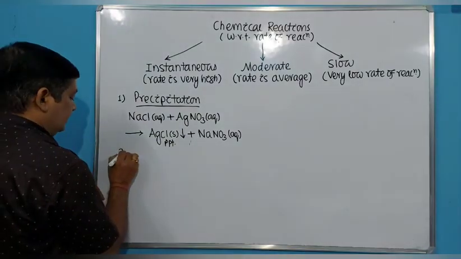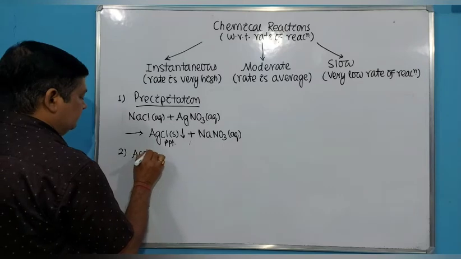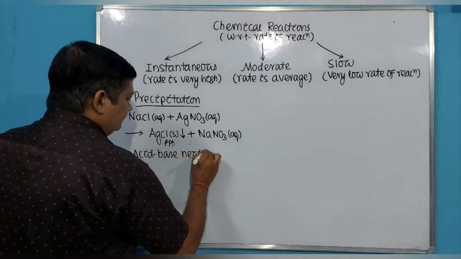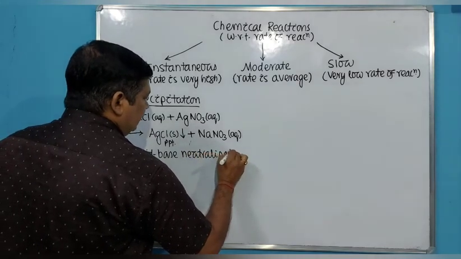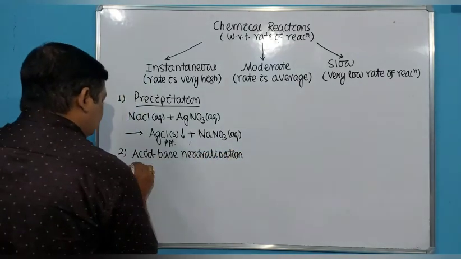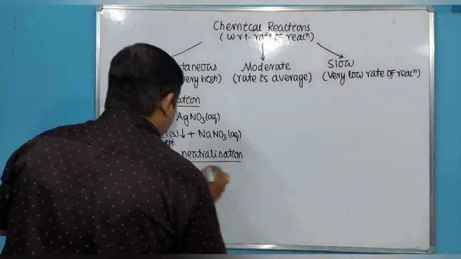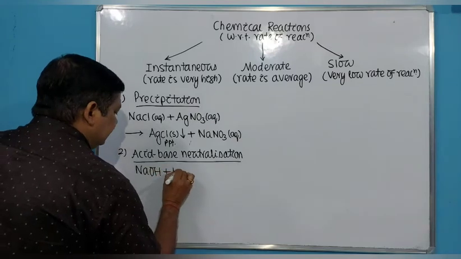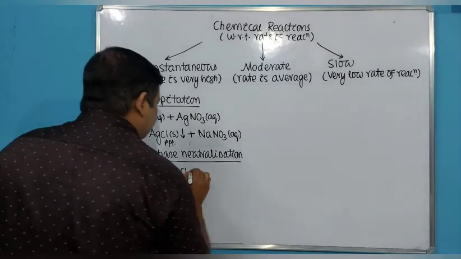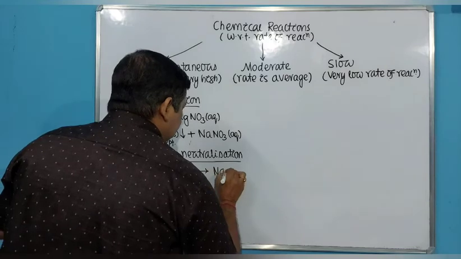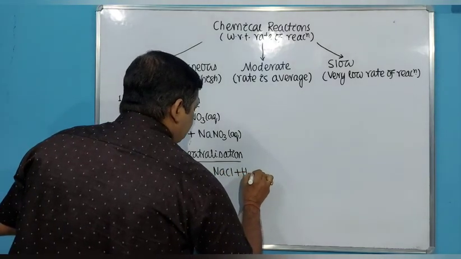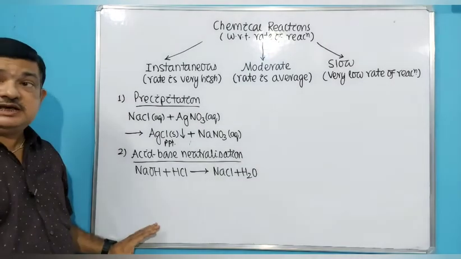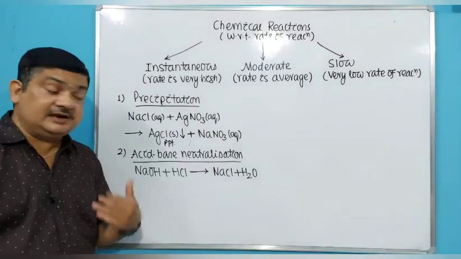Second example to remember is acid base neutralization. All acid base neutralization reactions come under the heading of fast or instantaneous. For example, sodium hydroxide plus HCl. As soon as we add them, the reaction will be completed to form NaCl plus H2O. So all acid base neutralizations come under the heading of instantaneous reaction. They are instantaneous because their rate is very fast.